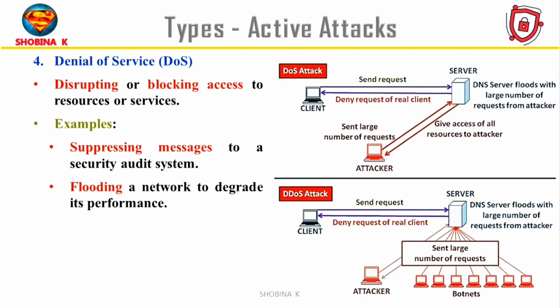In a DOS attack, one attacker sends too many requests to crash the server. In a DDoS attack, many attackers or a botnet send a lot of requests together. Both achieve the same goal. That is, it makes the server unavailable to the real user by flooding it with fake traffic.